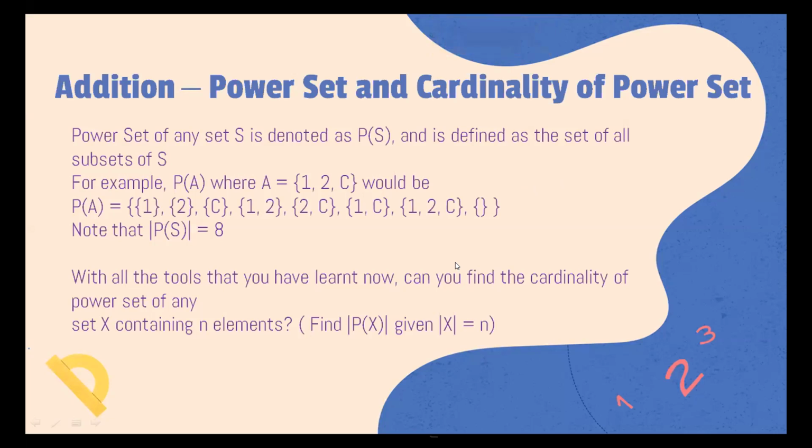Okay. So what we are doing is we are choosing whether we want to pick every element, one at a time. So you want to choose one or you don't want to choose one, you want to choose two, don't want to choose two, want to choose three, don't want to choose three.